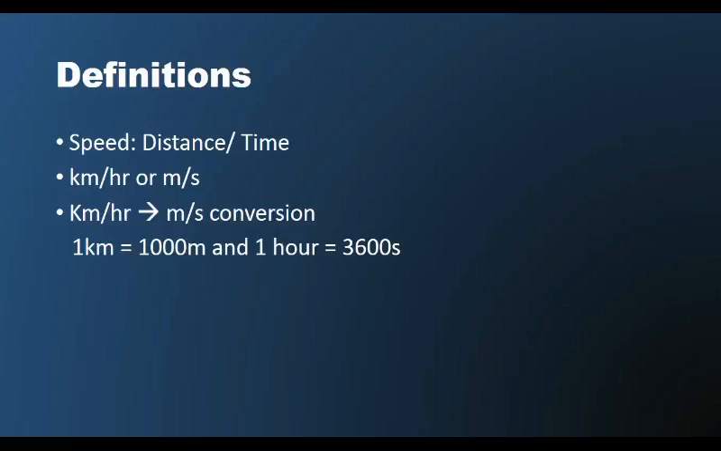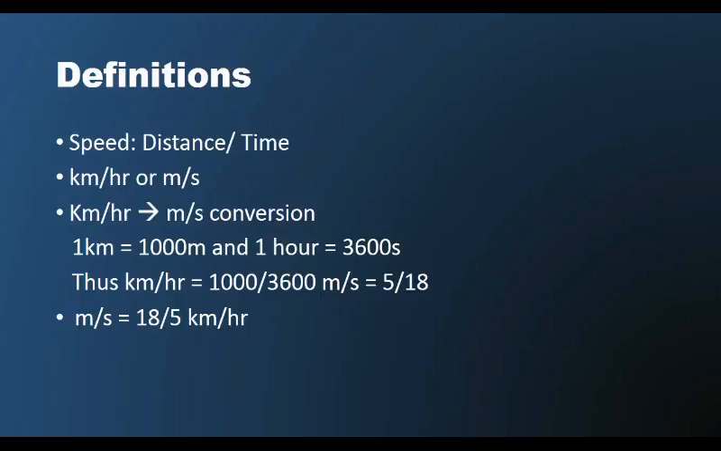We know that 1 kilometer is equal to 1000 meters and 1 hour is equal to 3600 seconds. So 1 kilometer per hour may be rewritten as 1000 meters divided by 3600 seconds. Simplifying it to the lowest form, we get 5 by 18. Thus, speed can be converted from kilometer per hour to meters per second by multiplying the whole term which is given in kilometer per hour by 5 divided by 18. Similarly, to convert meters per second to kilometer per hour, we need to multiply the whole term that is given in meters per second by 18 by 5.